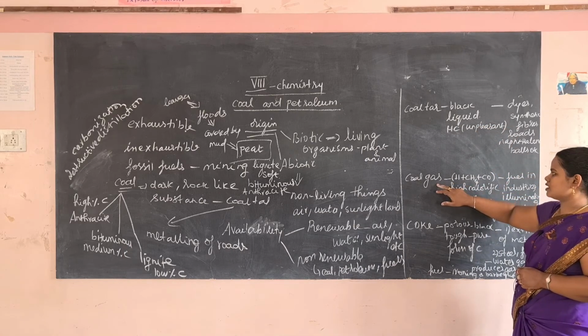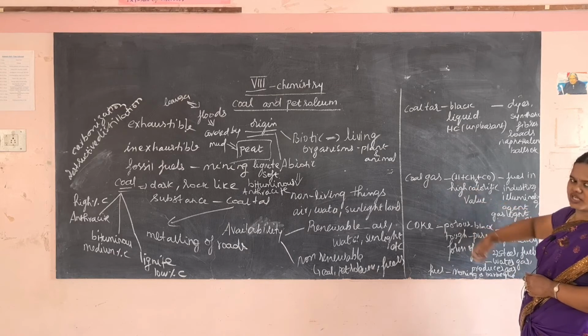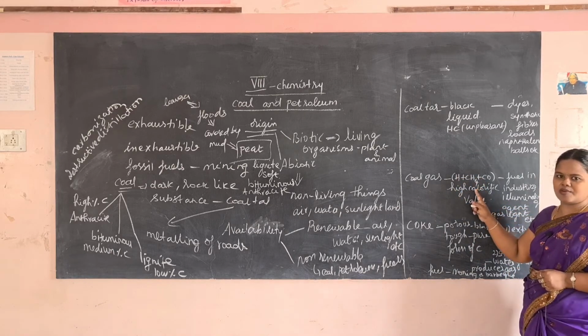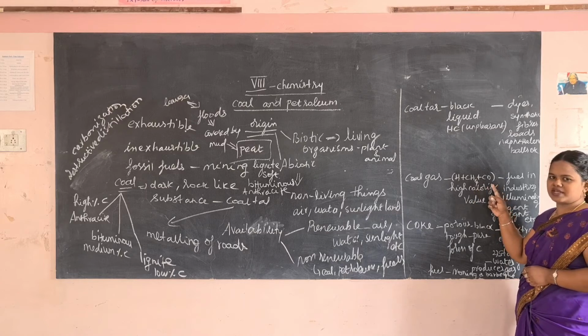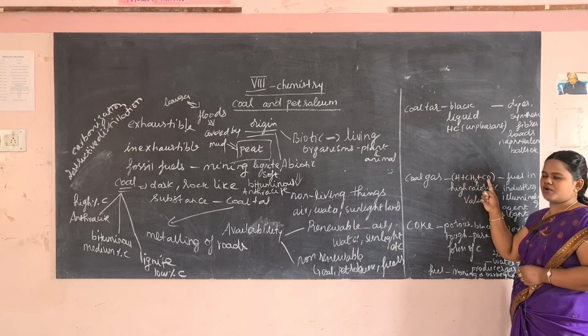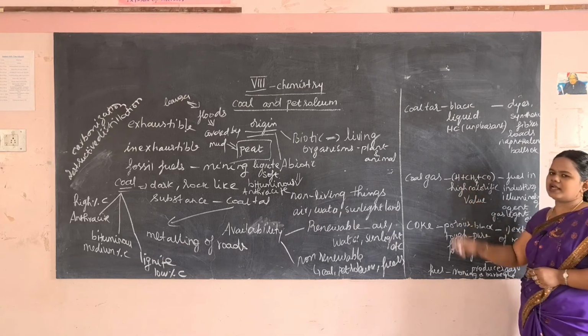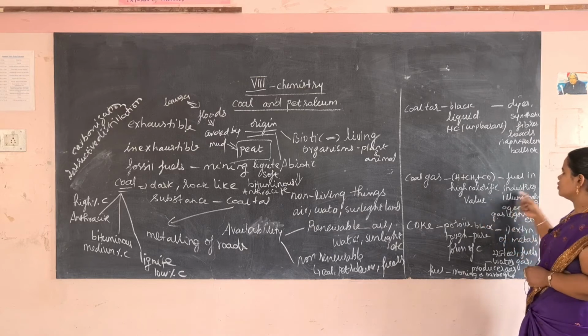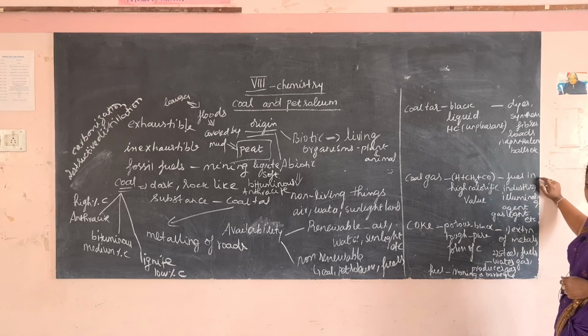Then coal gas. Coal gas contains hydrogen, so H. What is there in coal gas? Hydrogen plus methane, formula CH4, plus carbon monoxide. So it is a mixture of hydrogen, methane and carbon monoxide, and it has a high calorific value. This coal gas has a high calorific value, so it is used as a fuel in industries.